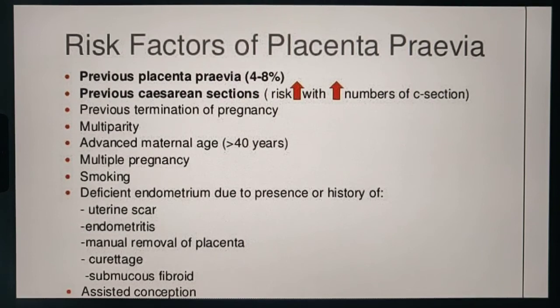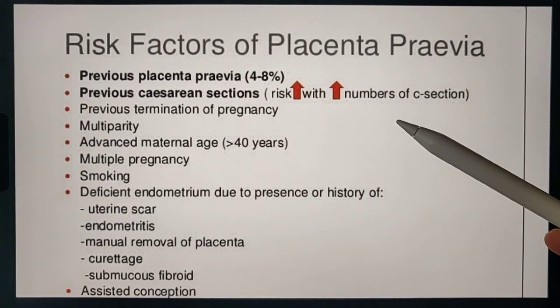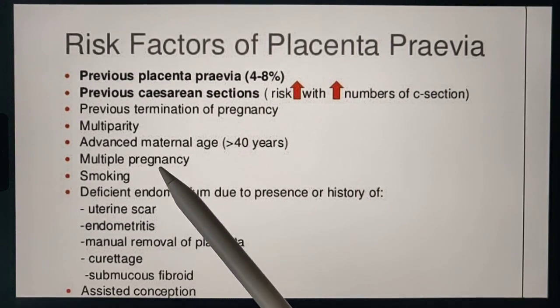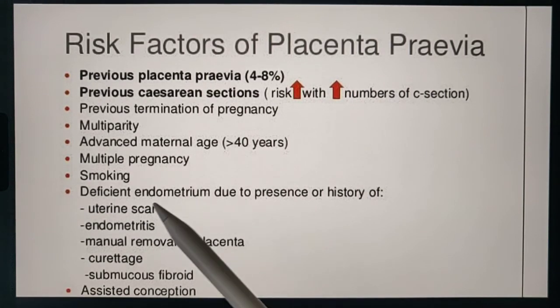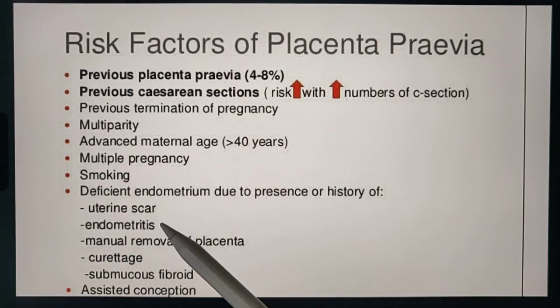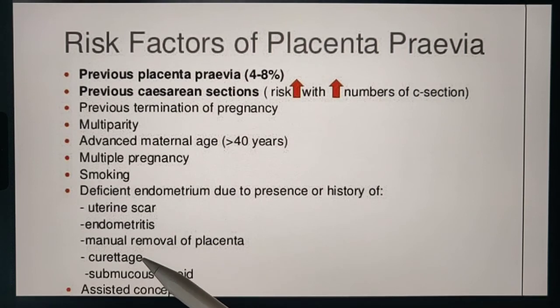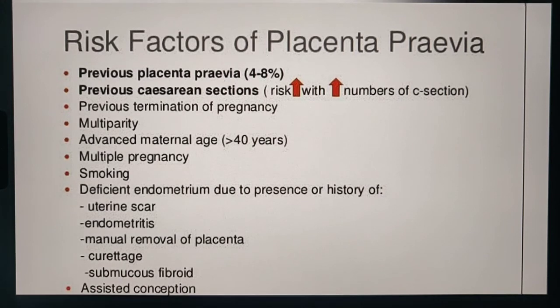What are the risk factors of placenta previa? Previous placenta previa, there is a 4 to 8% risk, and previous cesarean sections, previous termination of pregnancy, multiparity, advanced maternal age greater than 40 years, multiple pregnancy, smoking, deficient endometrium due to presence or history of uterine scar, endometritis, manual removal of placenta, curettage, submucous fibroid, and assisted conception like IVF.